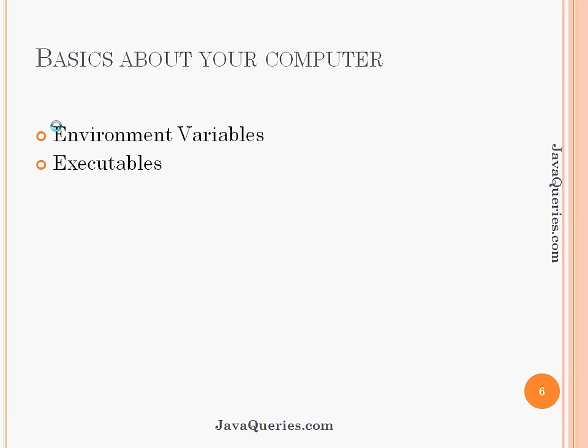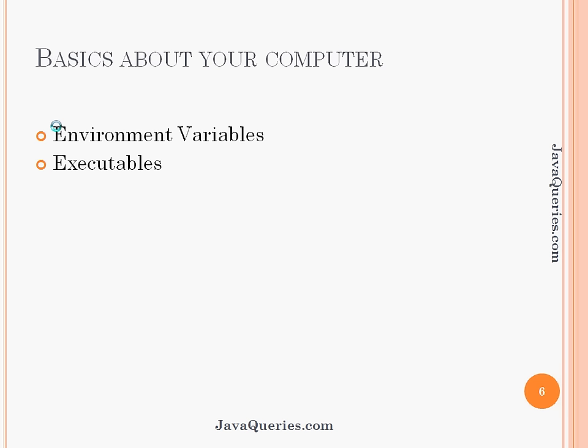Before getting into details of the Java programming language, I would like to brief some of the important things that you should know to configure your Java. Basically, Java is a programming language. You need a Java development environment to write your programs, compile and execute. Even before that, you need to know some of the basic things. Somebody who is aware of variables like the environment variable path, and how to configure your computer, can skip this slide.